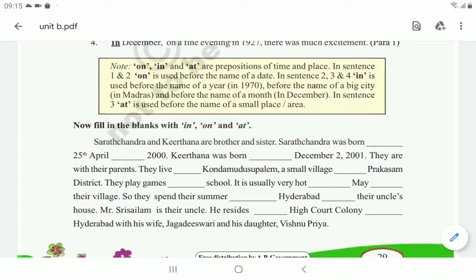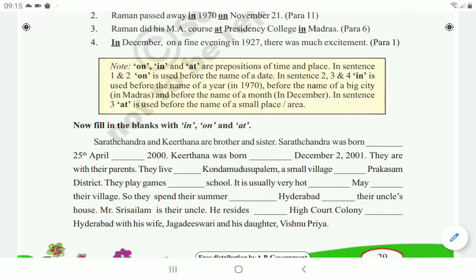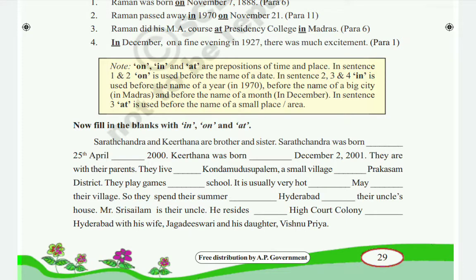Next, Kirtana was born dash December 2nd, 2001. Again a particular date is given, so we have to use on. Kirtana was born on December 2nd, 2001. Next, they live with their parents. They live dash Kondamadusapalem, a small village dash Prakasam district.